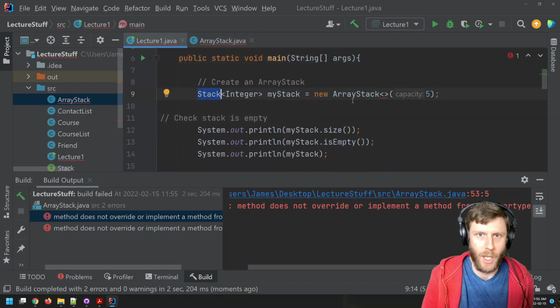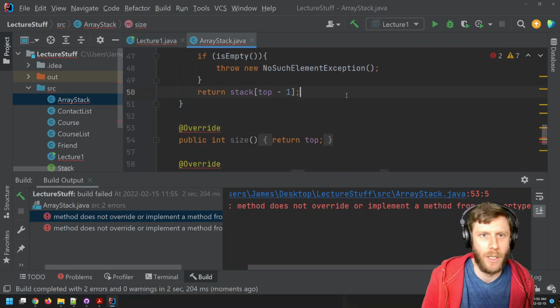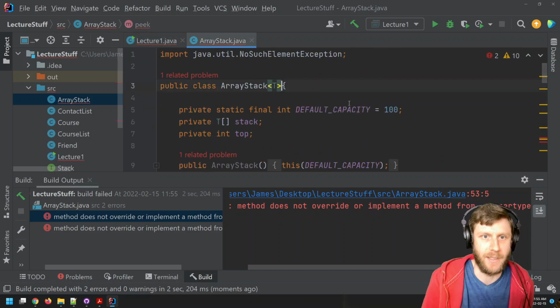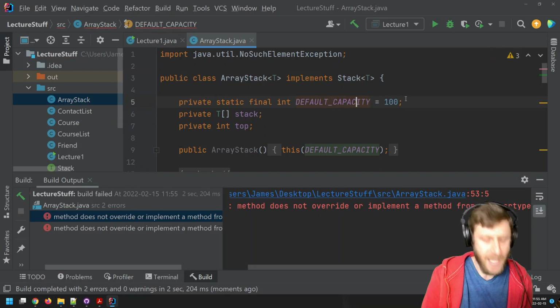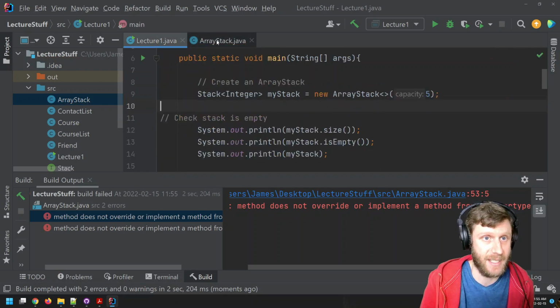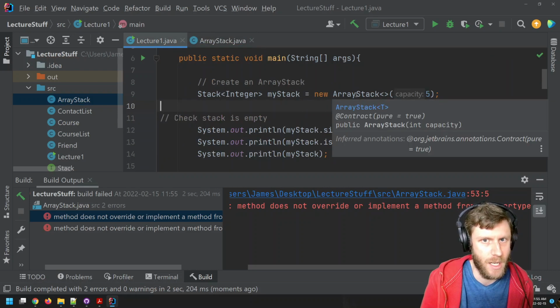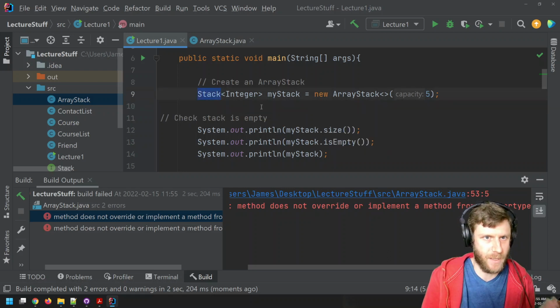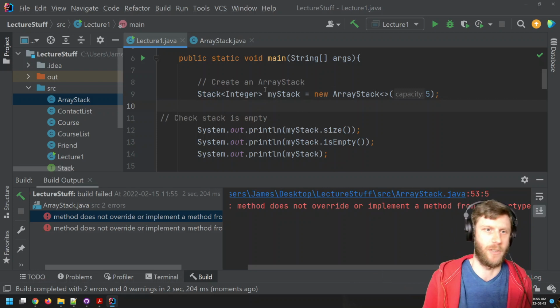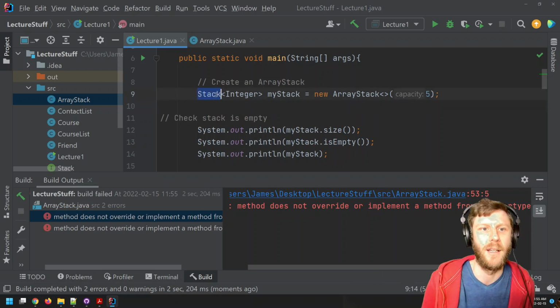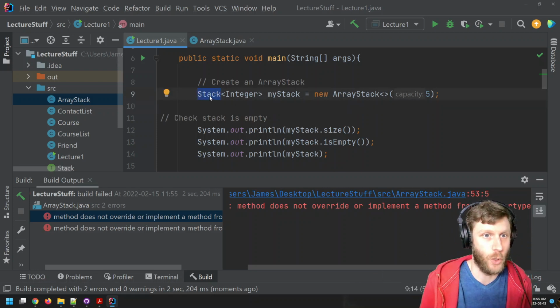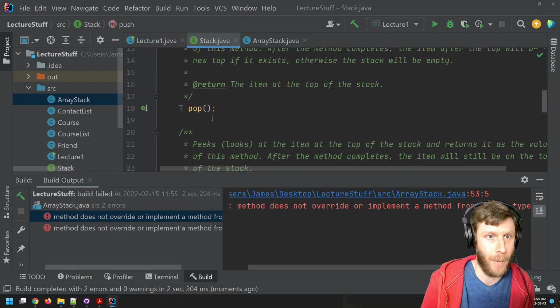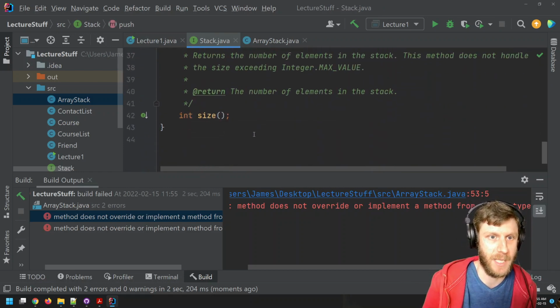Great. So what's the value of saying it implements the interface? Well, if I can guarantee that this is a stack, if Java knows it's a stack, Java is comfortable saying, yeah, this is a stack. And if it's a stack, I can do what? Well, I can do push, pop, peek, isEmpty, and size.